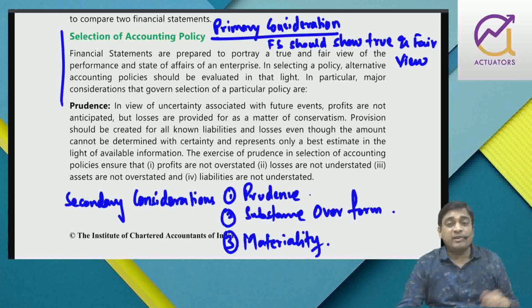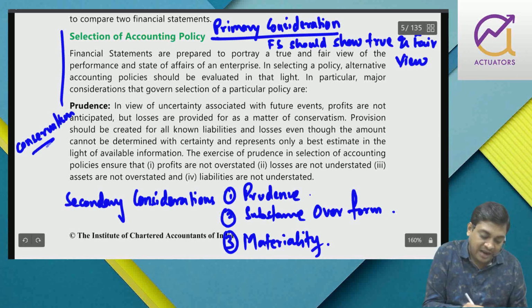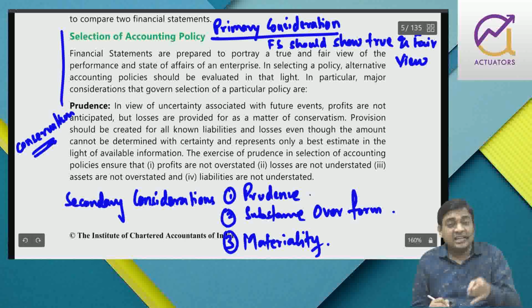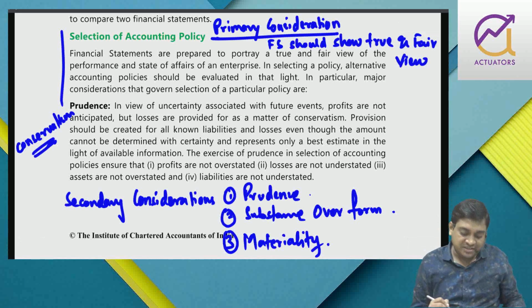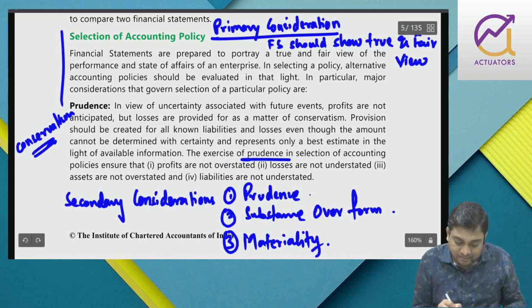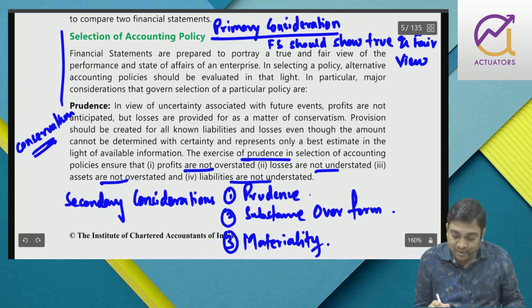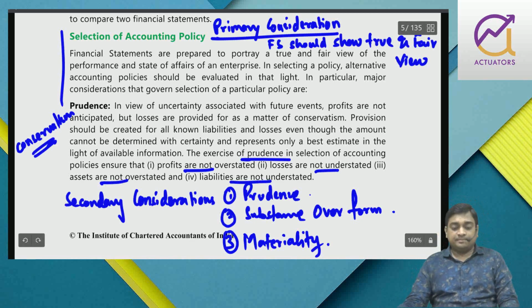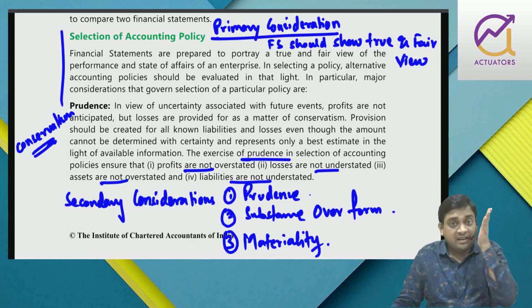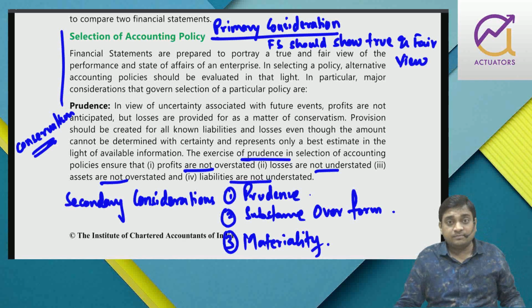Now I don't have to explain prudence to you, that is conservatism, right? We anticipate future losses and we do not anticipate future gains. That is why closing stock is valued at cost or NRV, whichever is lower. One example has been cited. So this prudence makes sure that profits are not overstated, losses are not understated, assets are not overstated, liabilities are not understated. That is why they say recognize loss so that assets are not overstated.